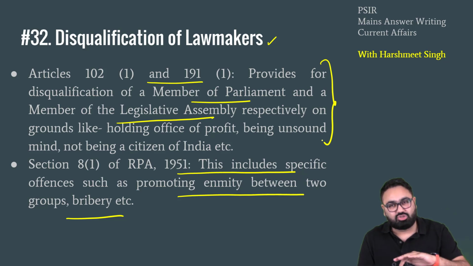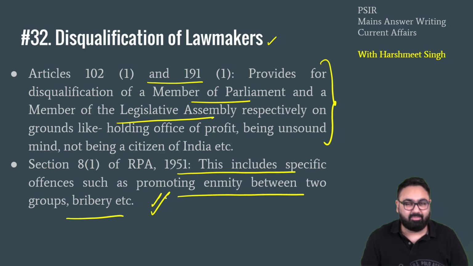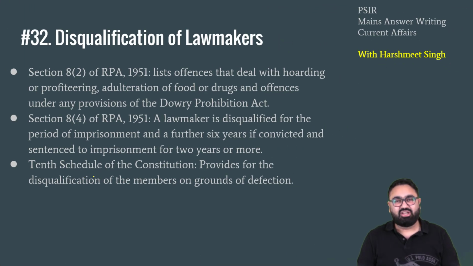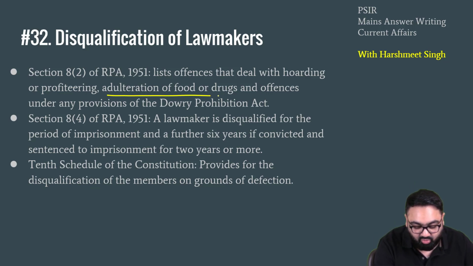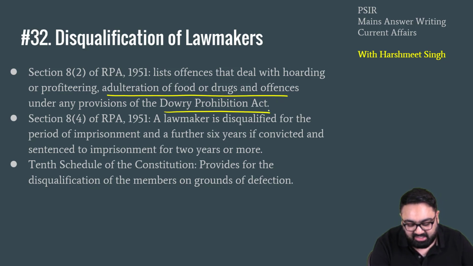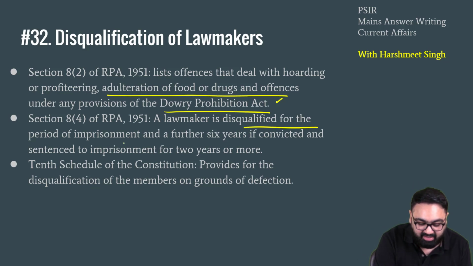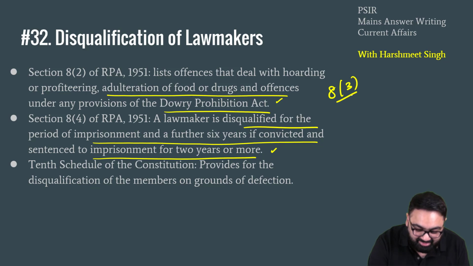Then there is a separate law also passed by the parliament, Representation of People Act, that also talks about how the members of parliament can be disqualified under section 8, various subsections. Section 8 part 2 says that if anyone is indulging in adulteration of food, drug related offences, indulging in dowry, they will be disqualified. Then section number 8 subsection 4 says a lawmaker is disqualified from the period of imprisonment and then up to 6 years. Now, the remaining one is the one that is concerned with Rahul Gandhi.